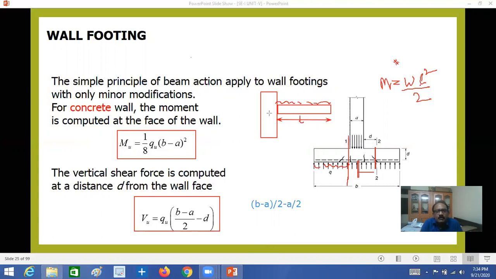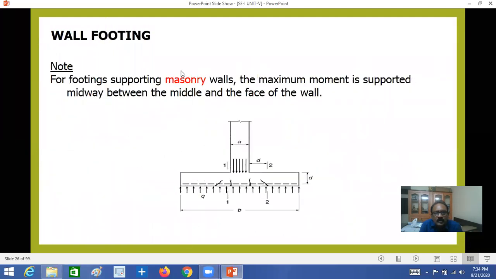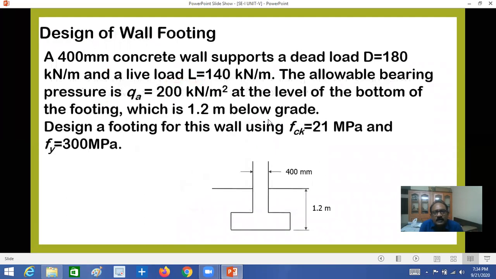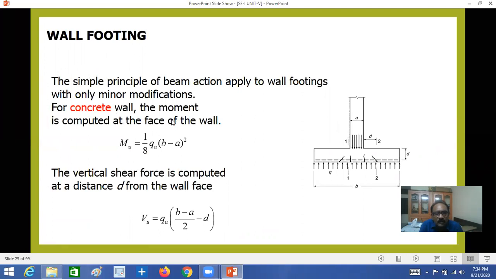So this is one of the important formulas in these wall footings, wall derivations, right? Now, if you see, this is a wall footing, the maximum moment is midway to the face of the wall, shear is at D, and punching shear is at D by 2. These are very important concepts while you are designing the moment. Now, for the design example, I will explain in the next class.